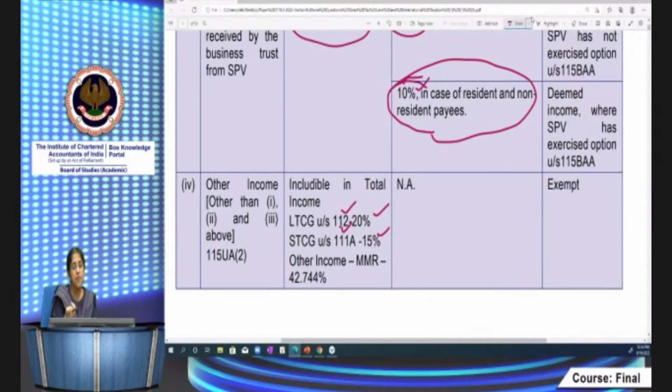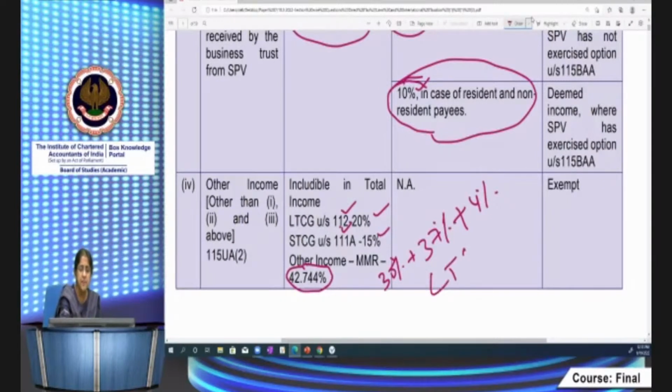In respect of all other income, it's taxable at MMR, that is 42.744%, which comes as 42.74%. You will get it by applying 30% rate plus 37% maximum surcharge plus 4% cess. You will get 42.744. Here you can see one thing is left out. What about LTCG under 112A? Will that also be charged at MMR?